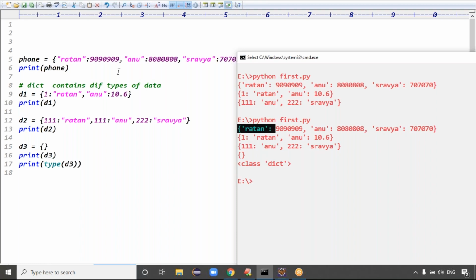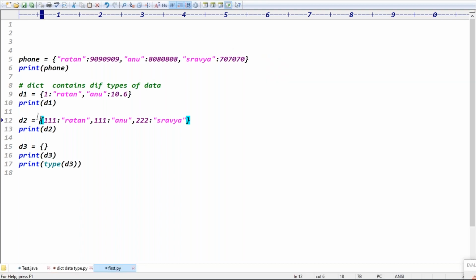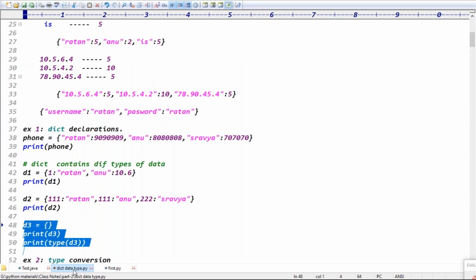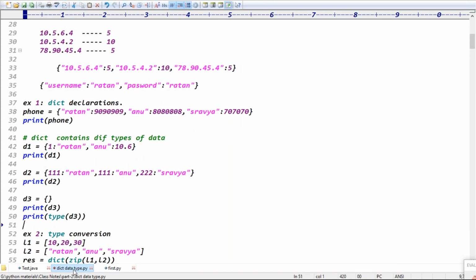Okay, so the first one is declaring dictionary data, then different types of data, and duplicates are not allowed. The fourth one is the empty dictionary, guys. That was the first example. The second example is type conversion. Type conversion is important, so observe carefully, guys.